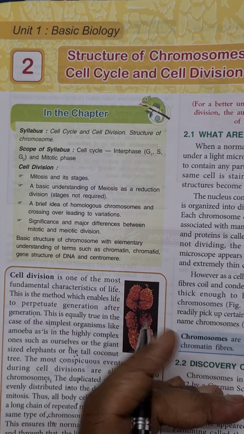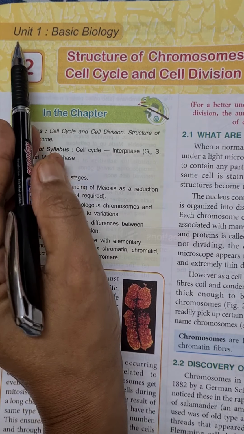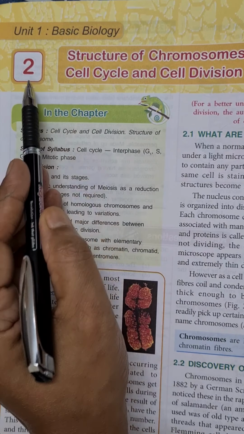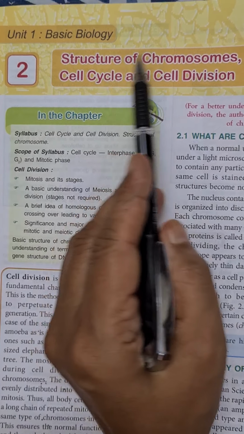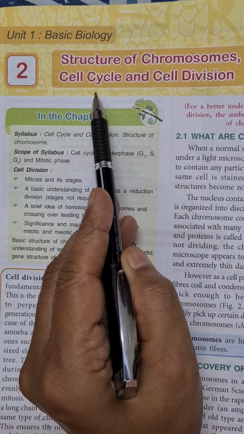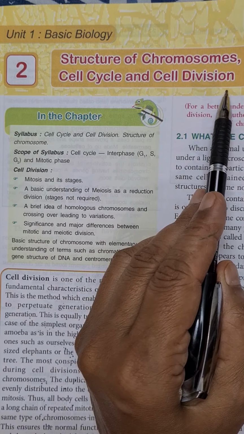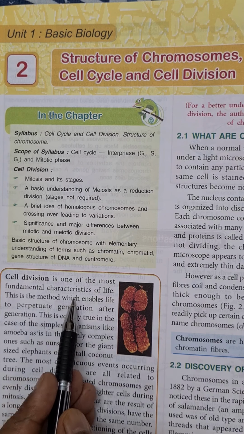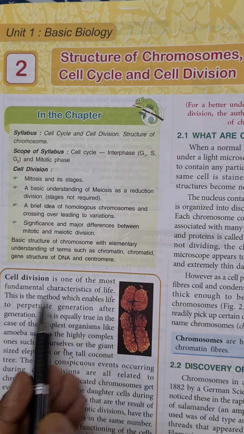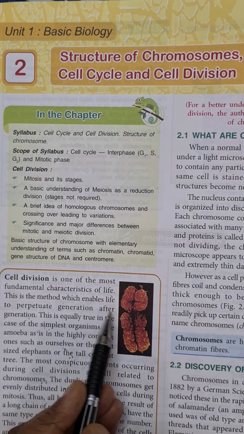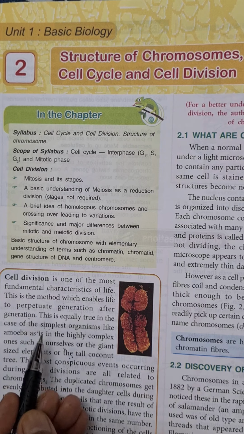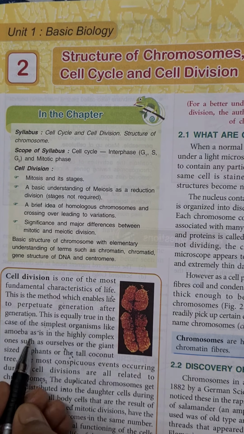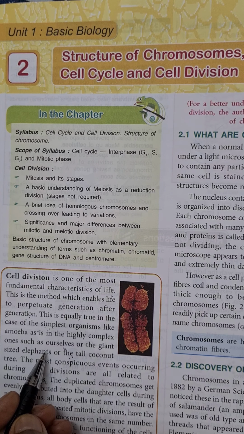Good morning, dear students. Today we will start with Unit 1, that is Basic Biology, with Chapter 2, Structure of Chromosomes, Cell Cycle and Cell Division. Cell division is one of the most fundamental characteristics of life. It is a method which enables life to continue generation after generation. It occurs in all living organisms.